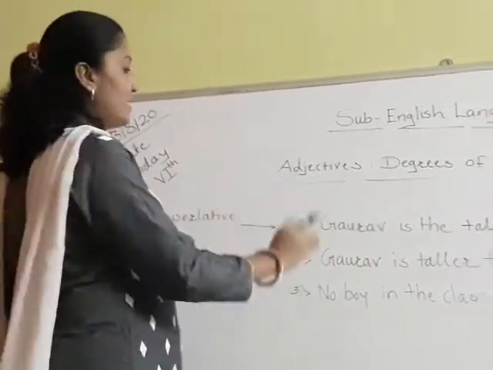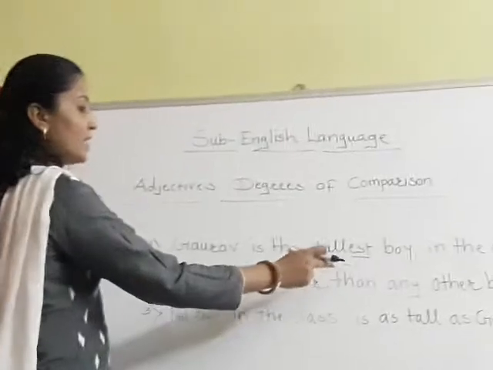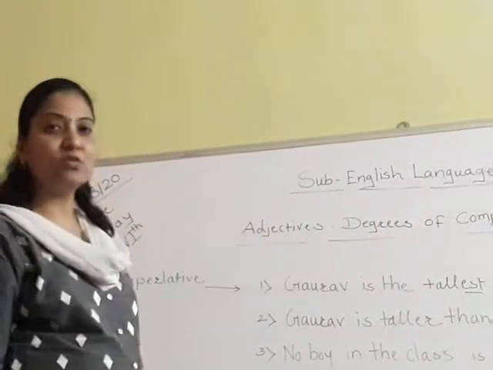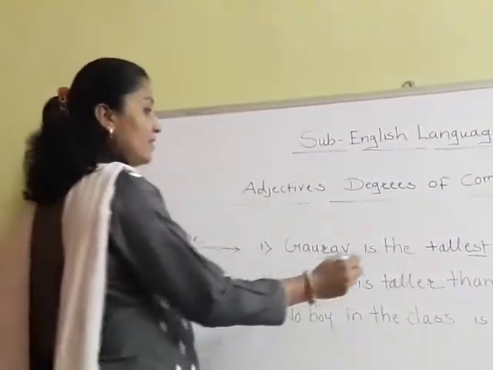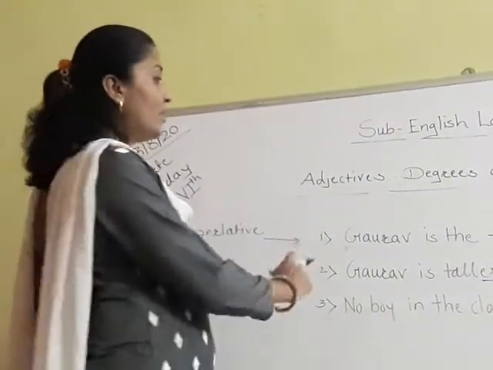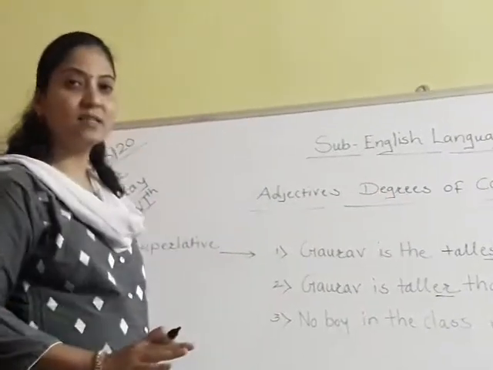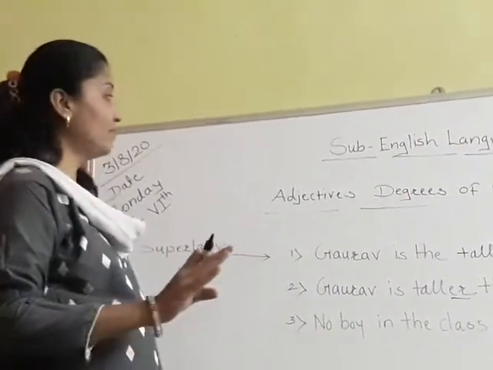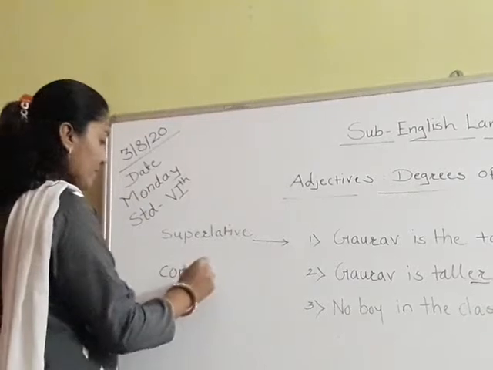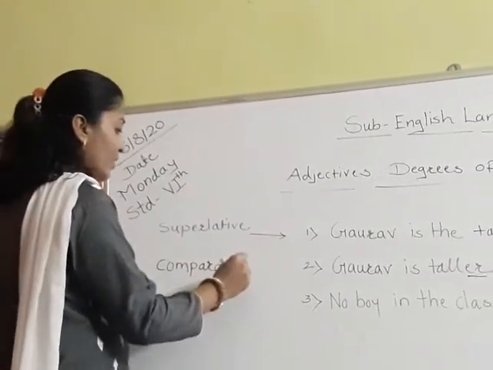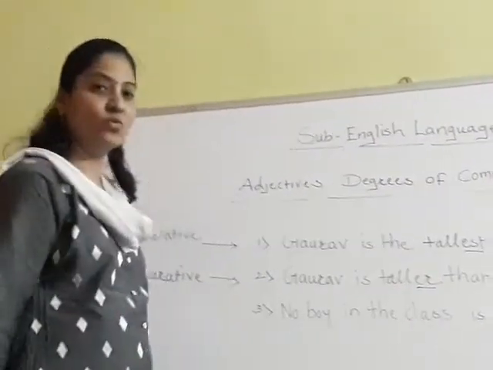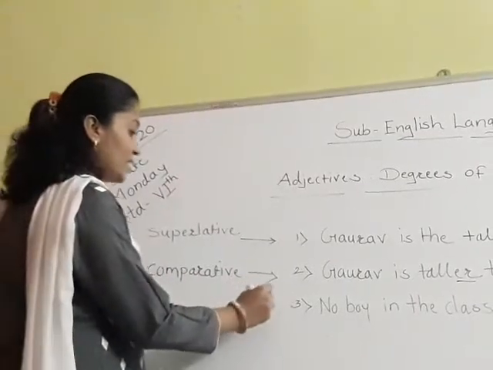Now see the second sentence. Gaurav is taller than any other boy in the class. Now, which is our adjective? Tall. And here we have added er to that adjective. So, Gaurav is taller than any other boy in the class. This degree is the comparative degree. Why? Because er is added to the adjective here. Taller.